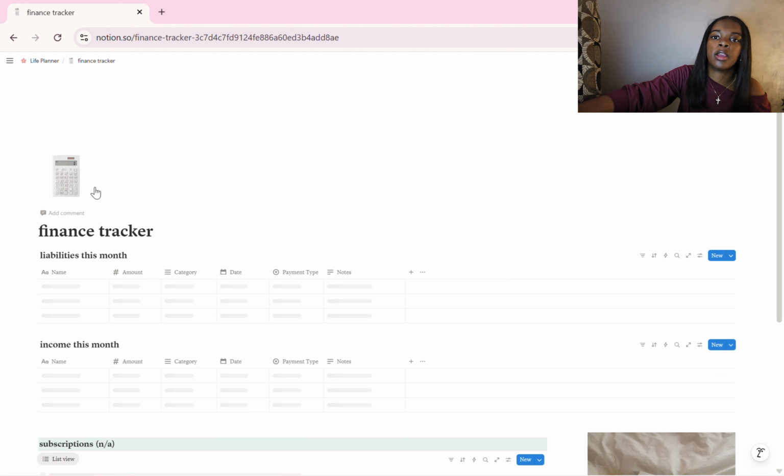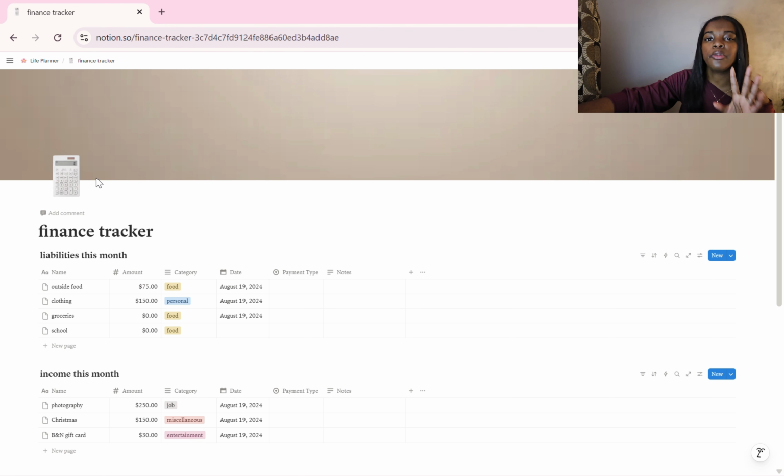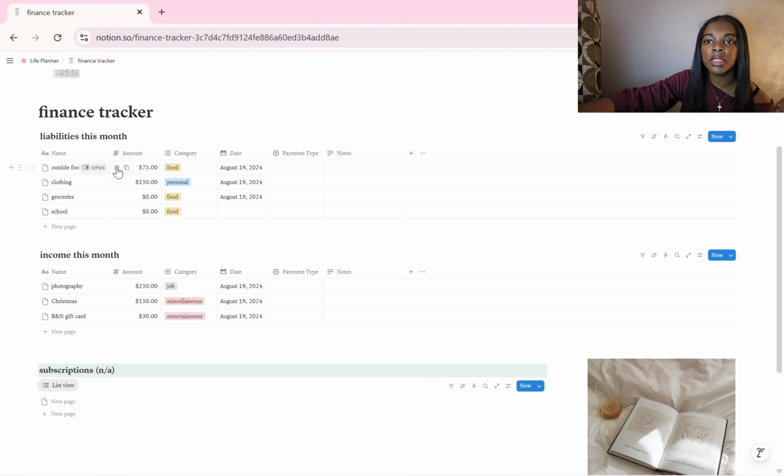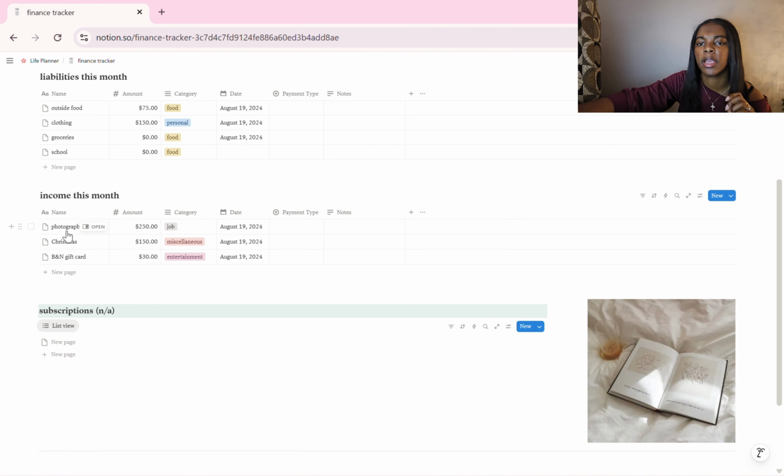Then I have my finance tracker. So essentially, I don't really use this as much as I should be. But typically it looks like this. I have my outside food, which is typically from the dining hall, but I'm using my card, or just deliveries and stuff. So this month, I have eating out and I have shopping. I haven't been doing any grocery shopping since I'm at home. School, nothing since I'm at home. These dates are all wrong, but I digress. I don't really use this, but this is what it would look like.